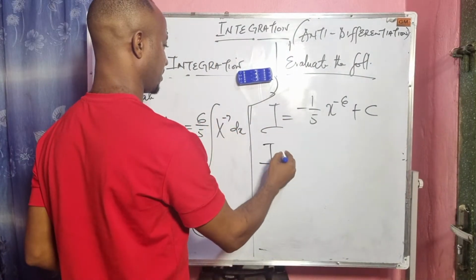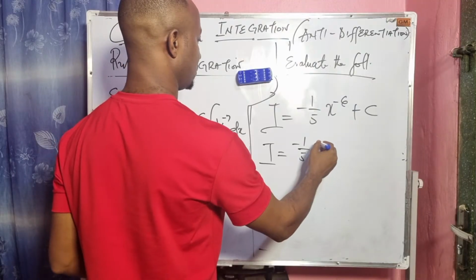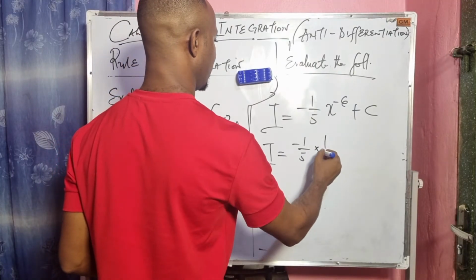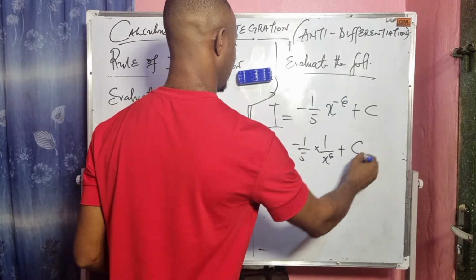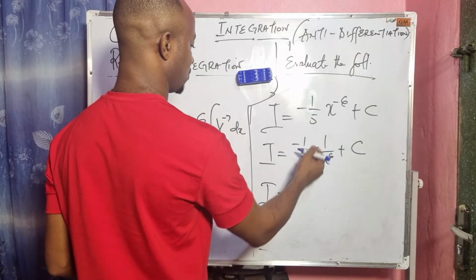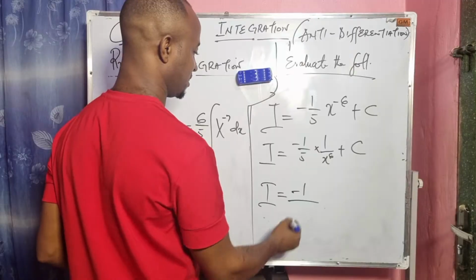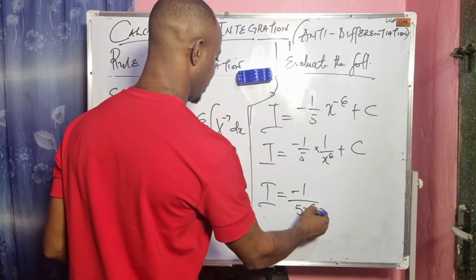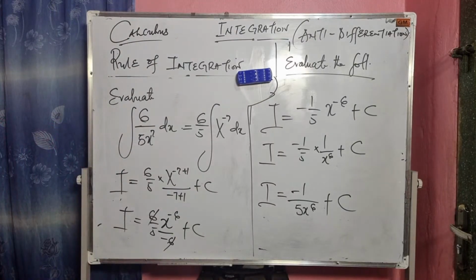This can also be expressed as minus 1 over 5 times 1 divided by x to the power of 6 plus c. So the final answer becomes I equals minus 1 divided by 5x to the power of 6, then plus c. This is the final answer.